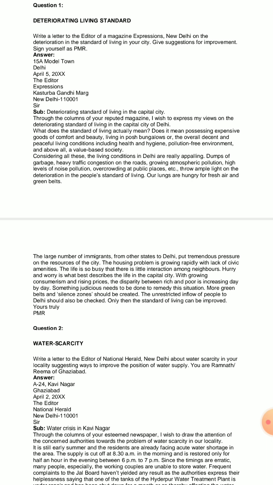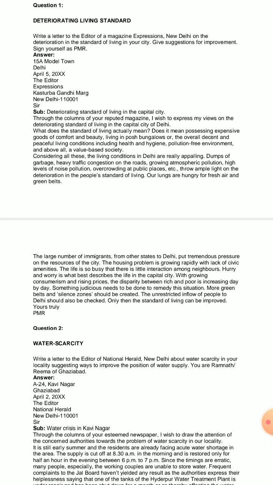Then see, the name of that magazine has already been given, Expressions. So in the next line you have to write the name of the magazine for which you are writing. So it is Expressions. Next one, address Kasturba Gandhi Marg. Next line, New Delhi with a pin code 110001.